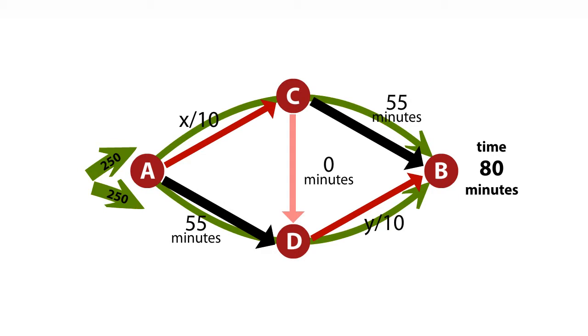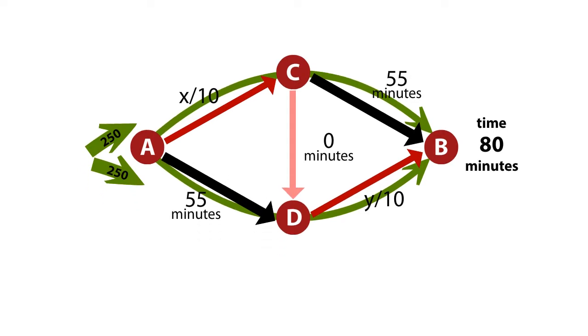Unfortunately, this is no longer a Nash equilibrium. It still only takes 80 minutes, but people now think they have better options. And in particular, every single one of the travelers would prefer the interesting alternate route on which they drive from A to C to D to B, that is, going through both of the congestible edges simultaneously.